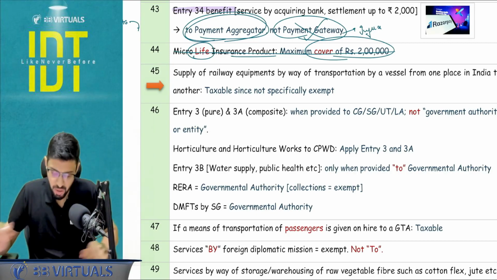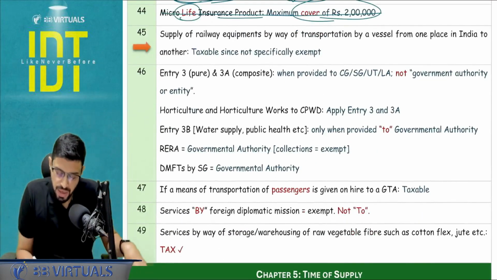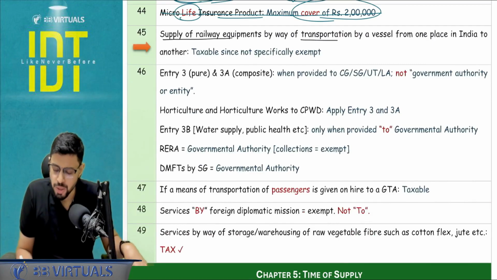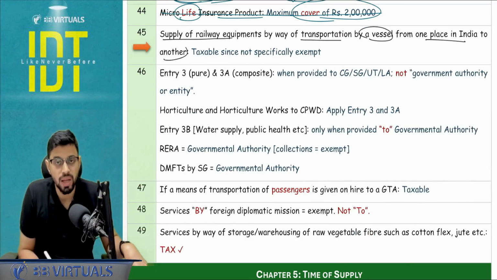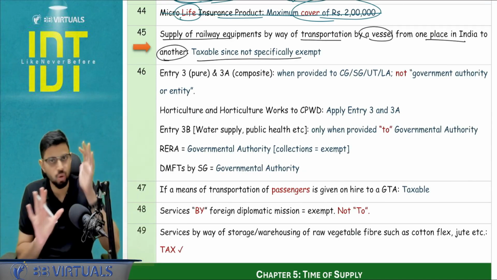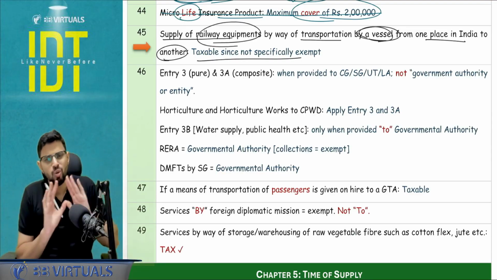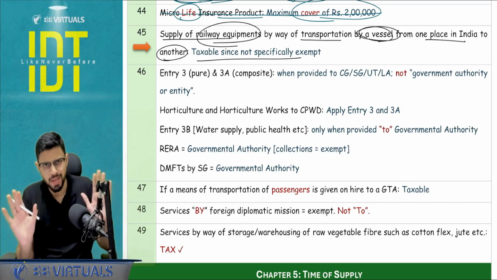Okay, next, one entry, supply of railway equipment by way of transport by vessel from one place in India to another. This is taxable. This is not exempt. We have no exemption entry for that. Somehow it feels that railway equipment, okay, vessel, no transportation. Okay, is it clear?